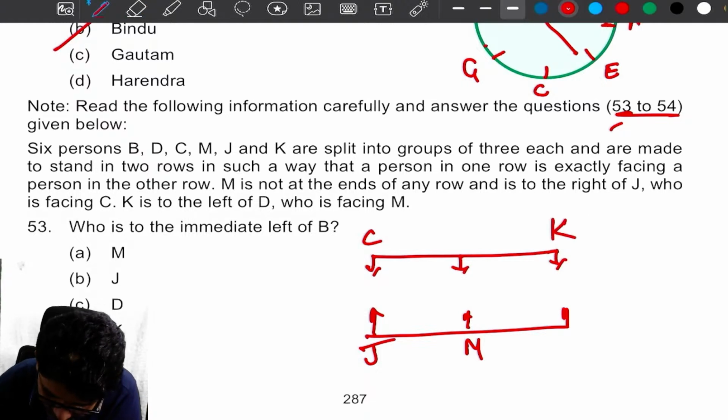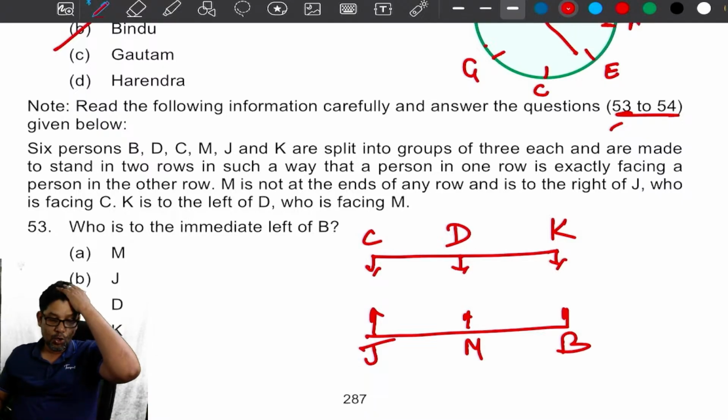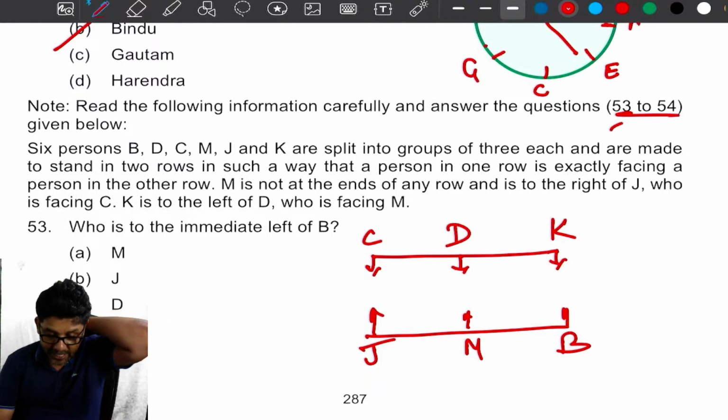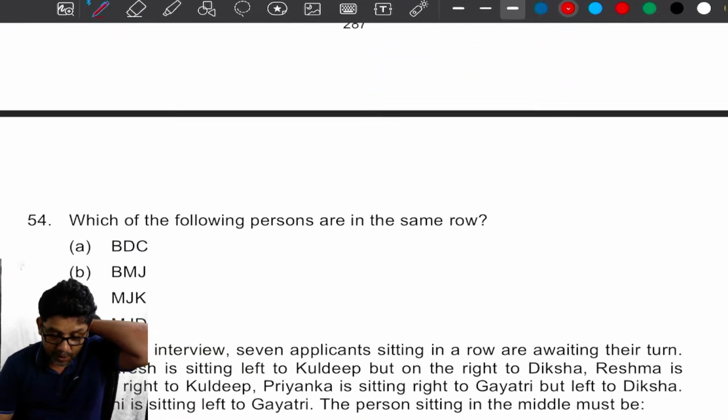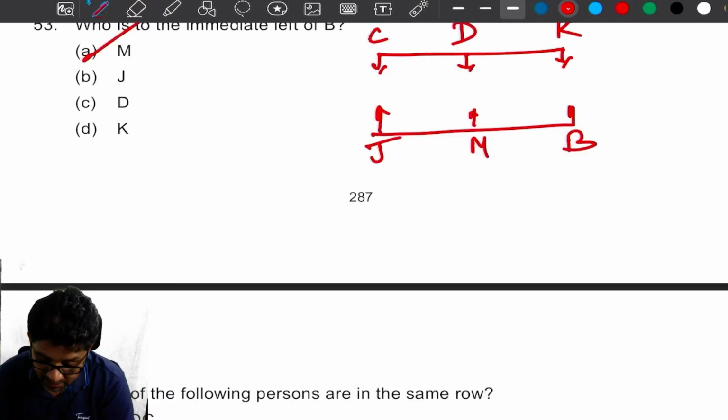K is left of D, sorry. So, who is facing M? Who is missing here? B is missing here. Okay. Now, who is the immediate left of B? Who is the immediate left of B, my dear? M. Option A. Which of the following persons are in the same row?